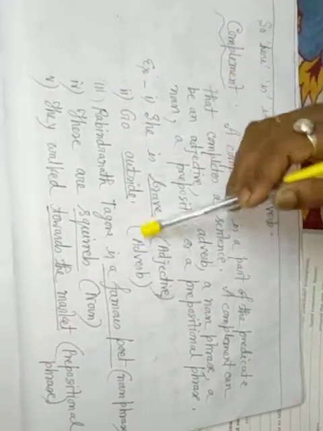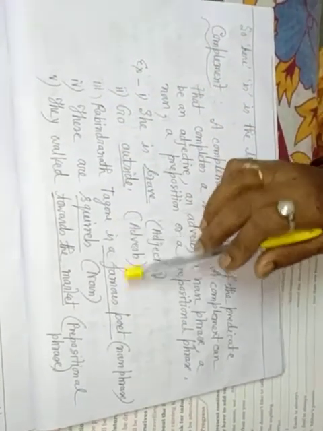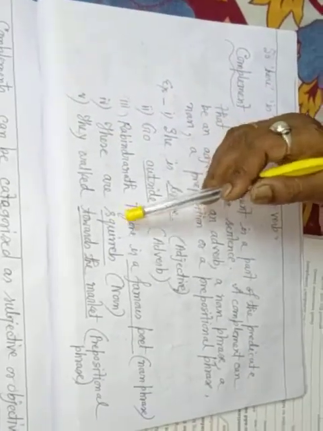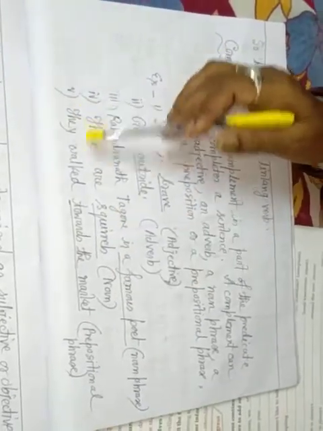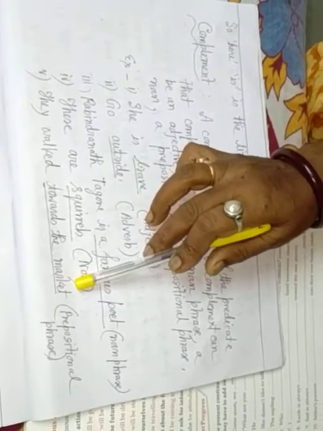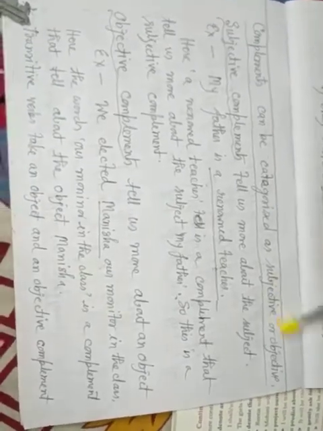Go outside, outside is an adverb. Rabindranath Tagore is a famous poet, noun phrase. These are squirrels, noun. They walked towards the market, prepositional phrase. Okay. Complements can be categorized as subjective or objective.